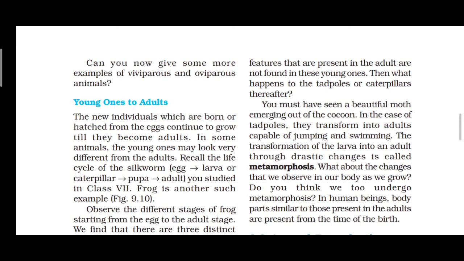In the human body also, the adult parts are present from the time of birth. The body parts are similar from present to future.